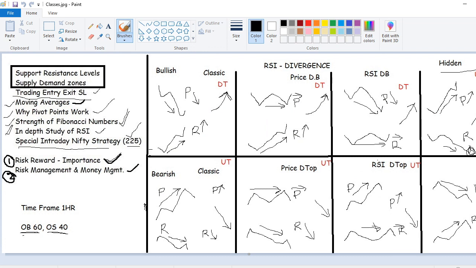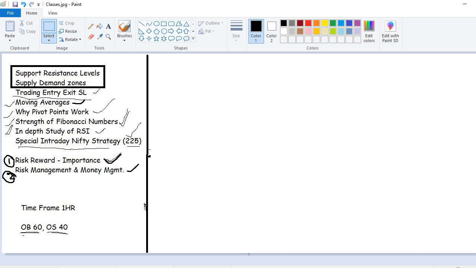In the last session, we discussed RSI and RSI divergence. I hope everybody is comfortable with RSI, and a few of you have posted your charts. I'm really happy for that. It really matters how you are doing your practice. The session is okay, but along with the learning you need to do your own practice also. That makes a lot of difference in trading. If you don't practice, then it is of no use.